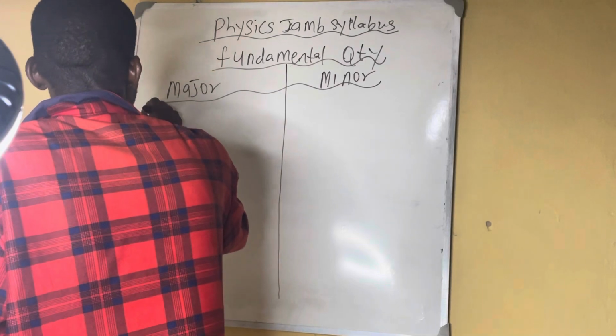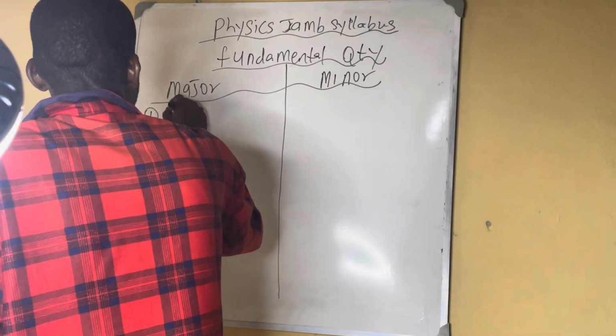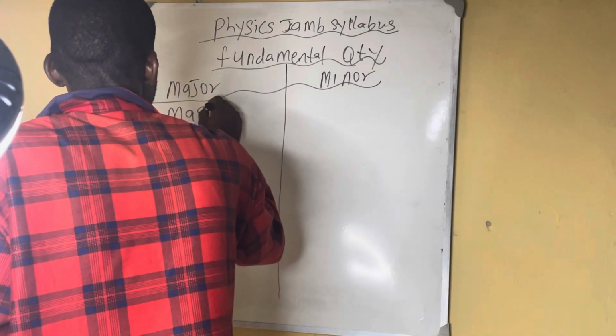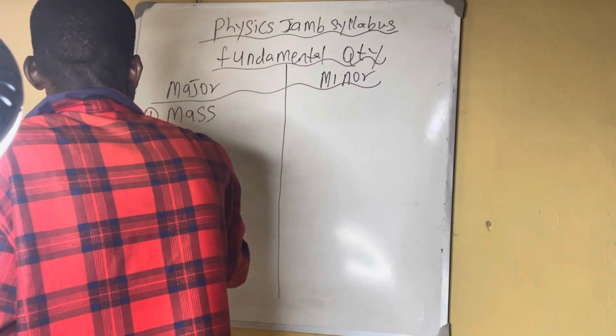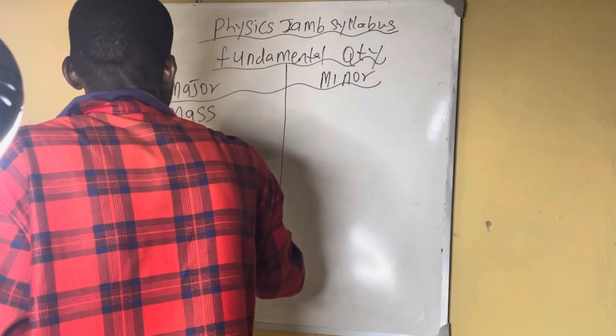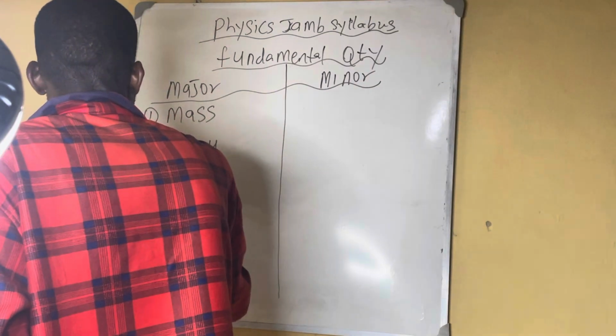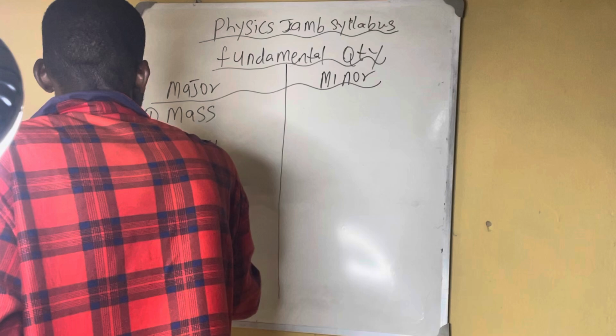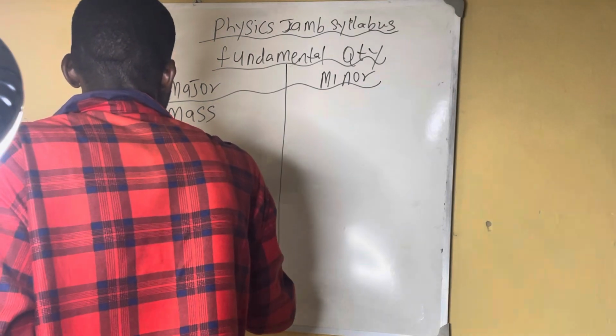The major ones: number one is mass. Jamb will ask you this question. Number two is length. Jamb will ask you this question. Number three is time. Jamb will ask you this question.